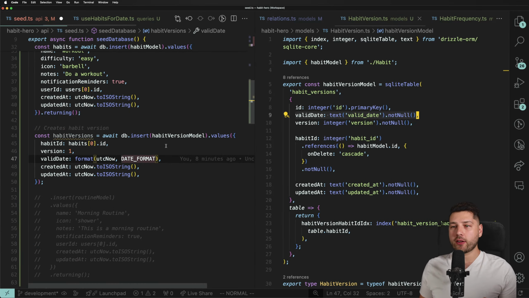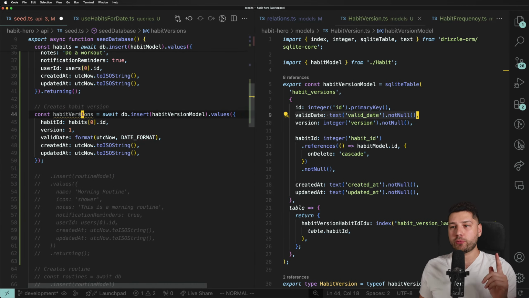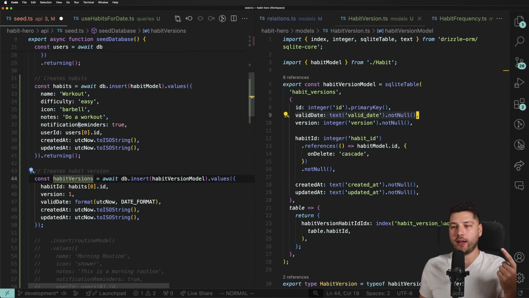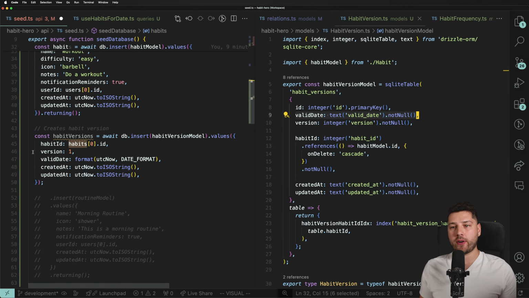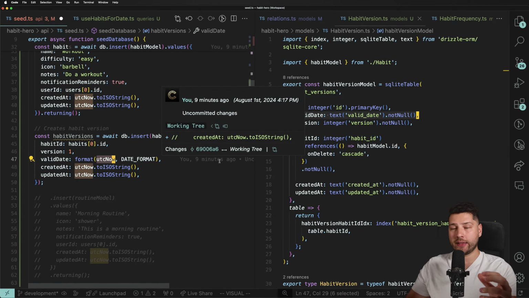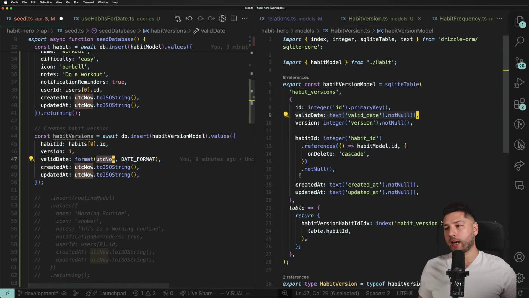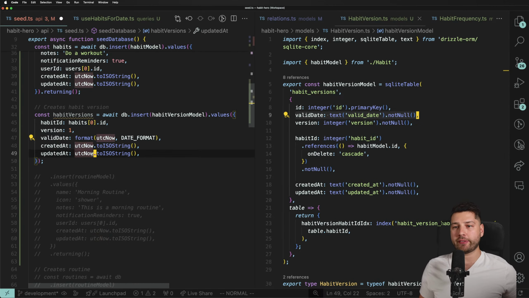So we have the constants, we have the utils, we have the habit versions. We just created one, no errors here. So the habit ID, we're passing it habits index0.id. There's only ever going to be one habit, so it's fine. Version is going to be 1. Validate is going to be UTC now because I'm storing everything in the actual database, in the SQLite, in UTC. So that's going to be UTC now, date format, and then created at, updated at. Perfect. We have the habit versions.